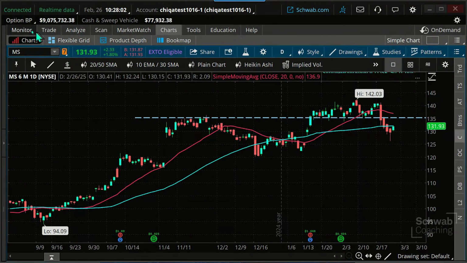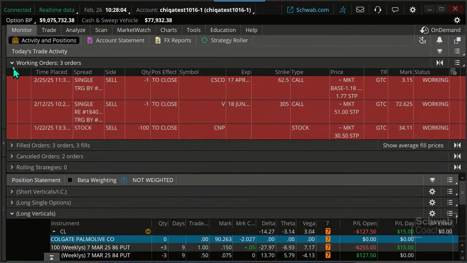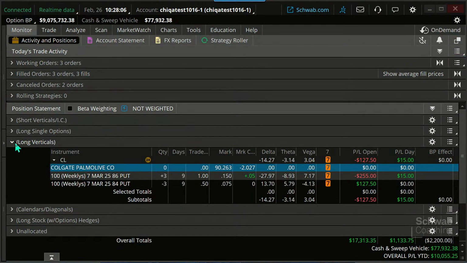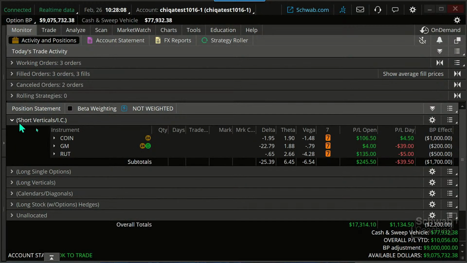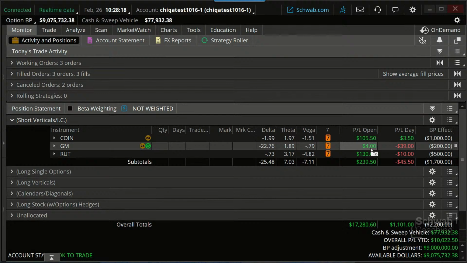So let's take a look though. Let's shift here, different types of trades. Let's go to short verticals. And I want to look at GM. GM, we're not actually in a losing position. We're basically even on this, okay?